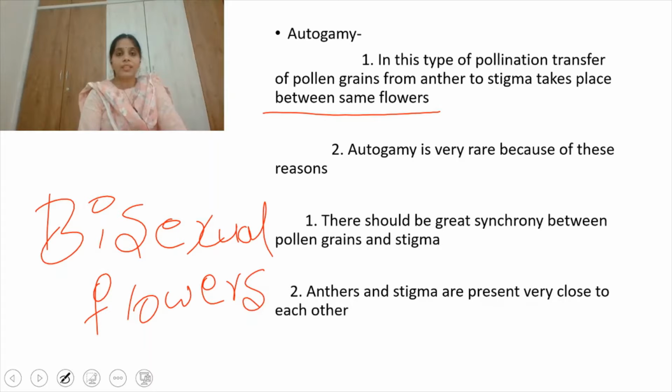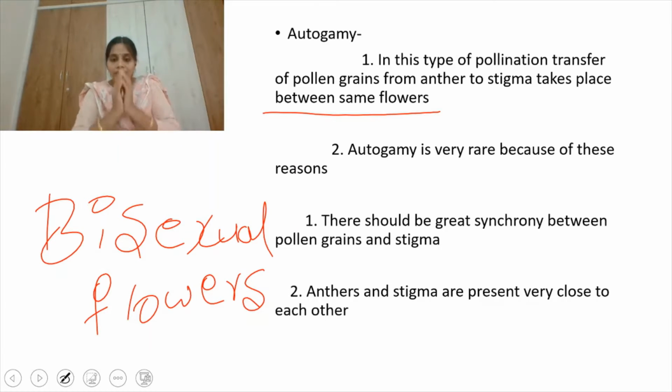The pollen grains shed from the matured anther will fall on the stigma of the same flower, and such pollination we call autogamy. But autogamy is very rare, because if autogamy has to take place, there should be a great synchrony between the anther and the stigma, that is between the pollen grains and the stigma, which is very difficult. And to achieve autogamy, anthers and stigma should be present very close to each other.